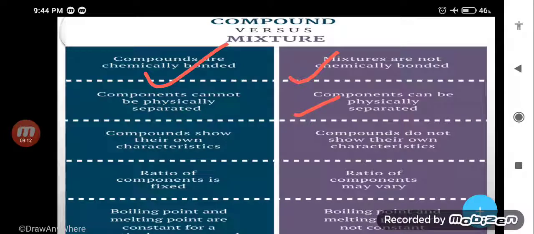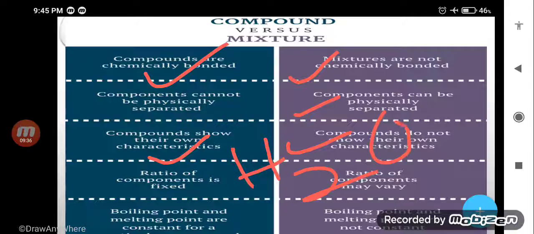And the third one is that a compound shows its own characteristics. Yes, my dear students, in the case of a compound, new substances form. Two substances combine, new substances form. But in the case of a mixture, no new substances form. The ratio of components is fixed. Suppose I make water.